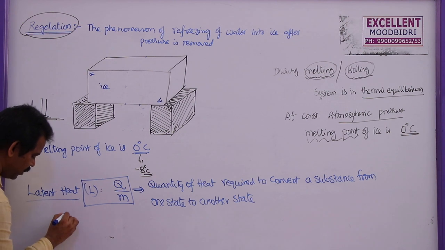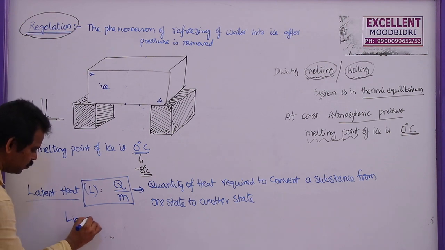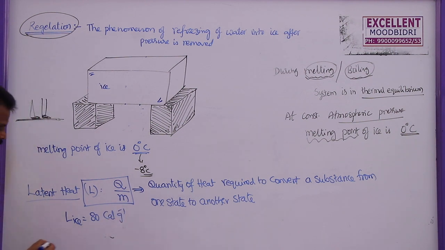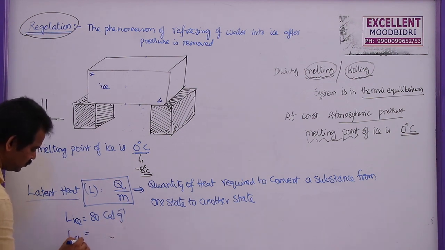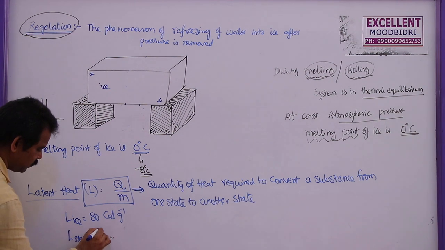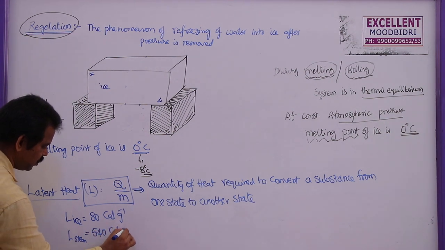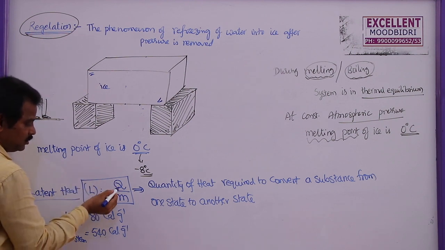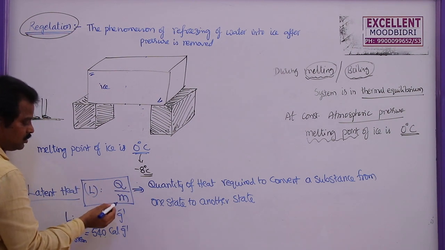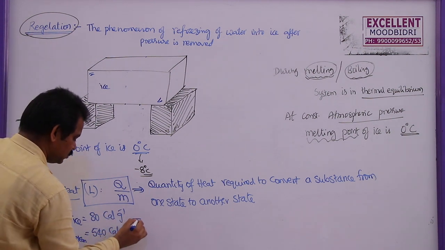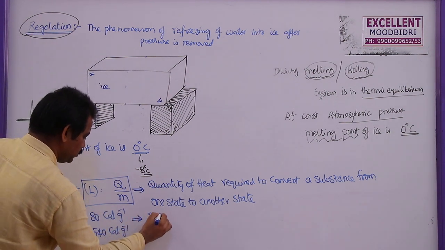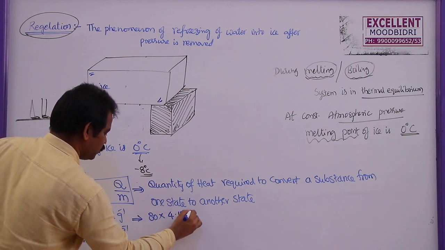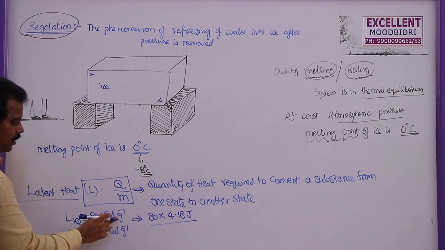I already gave the values. Latent heat of ice is equal to 80 calories per gram in Celsius units, and latent heat of steam is equal to 540 calories per gram. Now, what is the SI unit for this? Energy is measured in joules, mass in kgs. So this can also be written as 80 into 4.18 joules per gram, since 1 calorie is 4.18 joules.